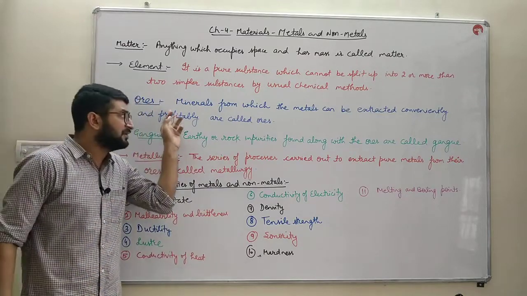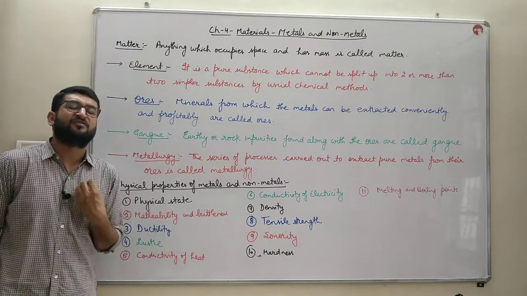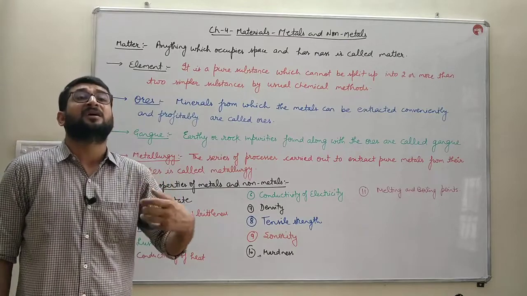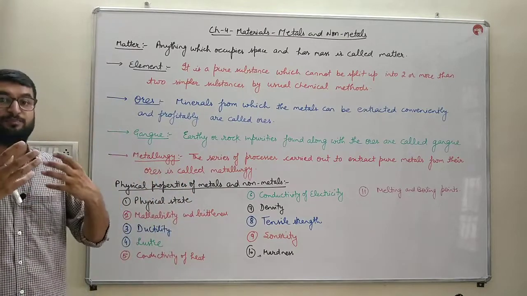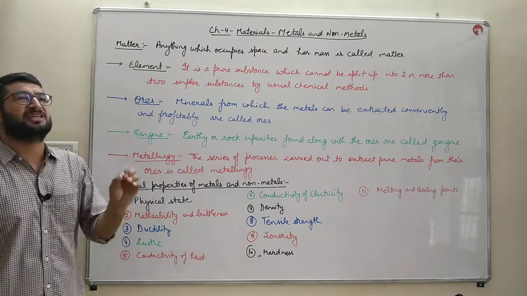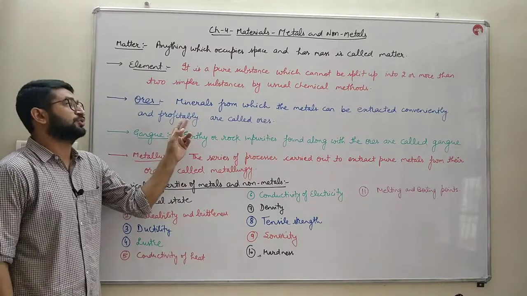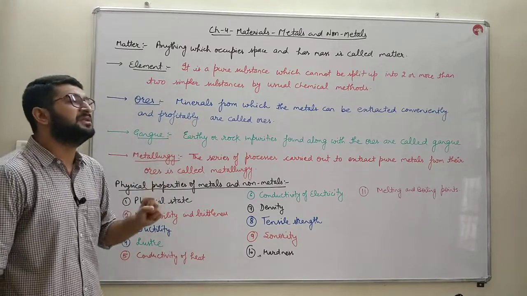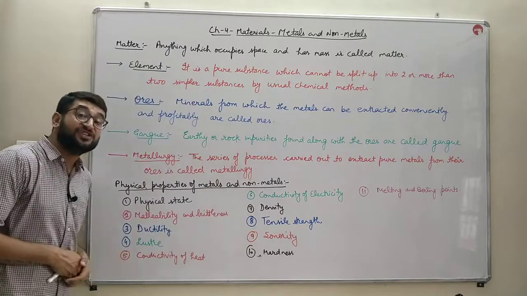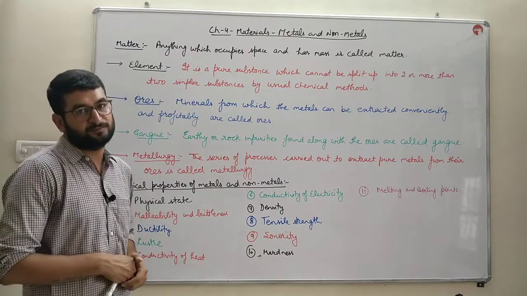These are the minerals from which the metals can be extracted, purified in the most convenient and profitable form. So minerals from which we extract the pure metals conveniently and profitably are known as ores.